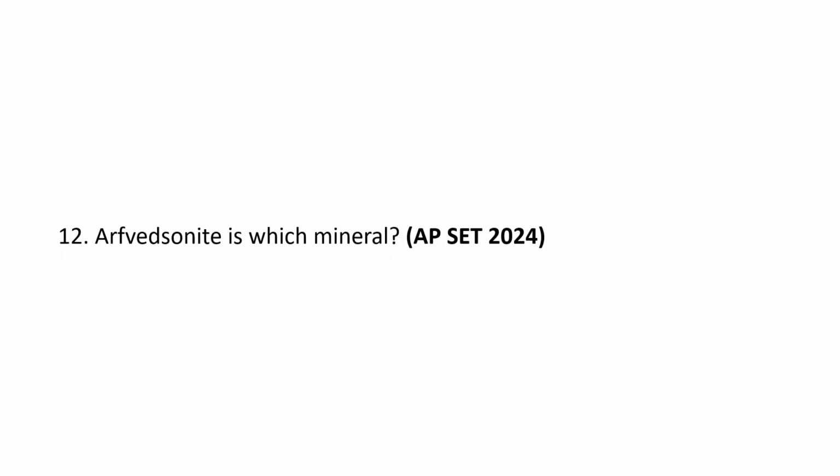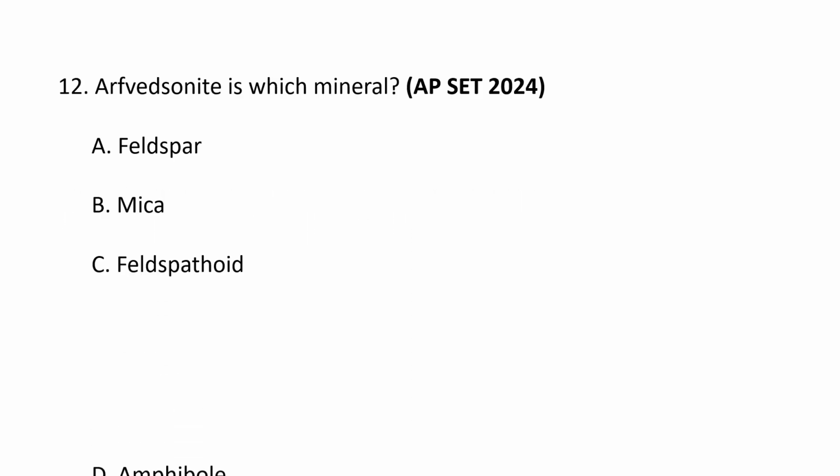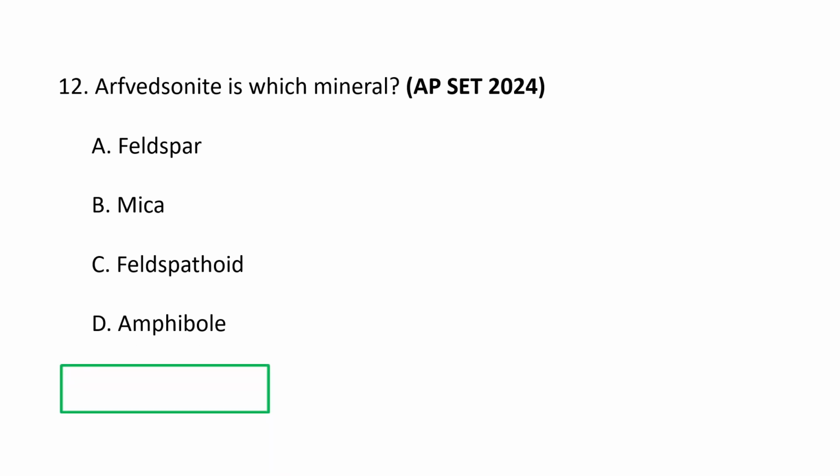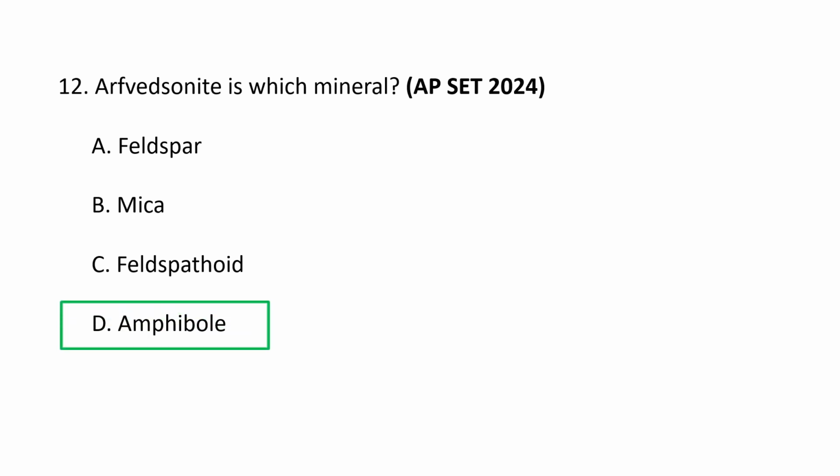Isotopes. Next question. Arfvedsonite is which mineral? A. Feldspar, B. Mica, C. Feldspathoid, and D. Amphibole. Arfvedsonite is a sodium amphibole mineral. It is a member of the amphibole group, which consists of double chain silicate minerals. So arfvedsonite is amphibole. D is the correct option.